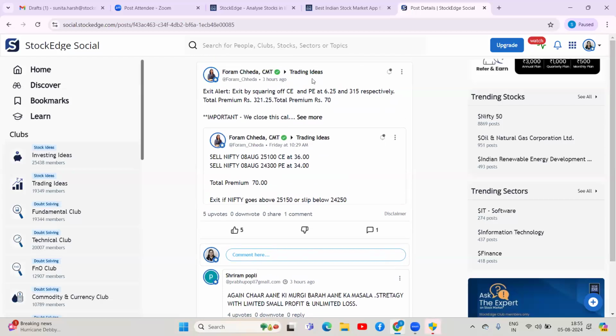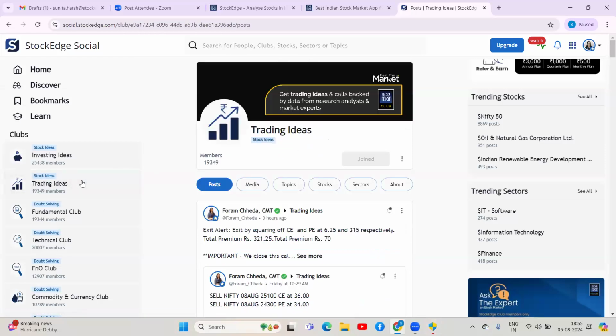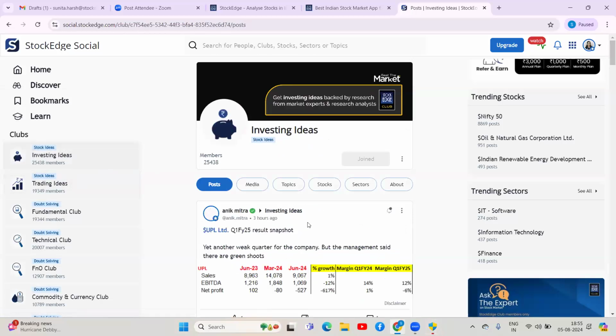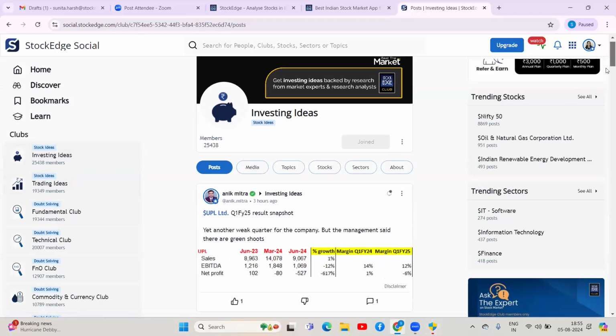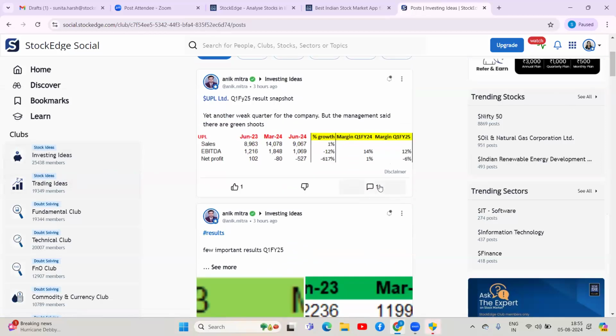Okay, so this is what you can see. If you would like to comment here, or give some feedback also, you can put it in the comment section as well. Trading ideas is a closed club, which means you cannot come here and make a query by yourself. Sorry, investing ideas similarly: you cannot come and make a post here. But if you have a question with respect to the recommendations given here, you can put it in the comment section, right?